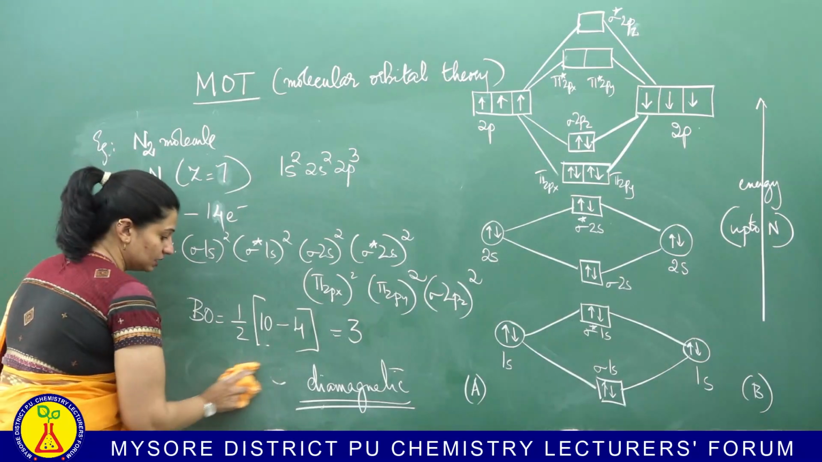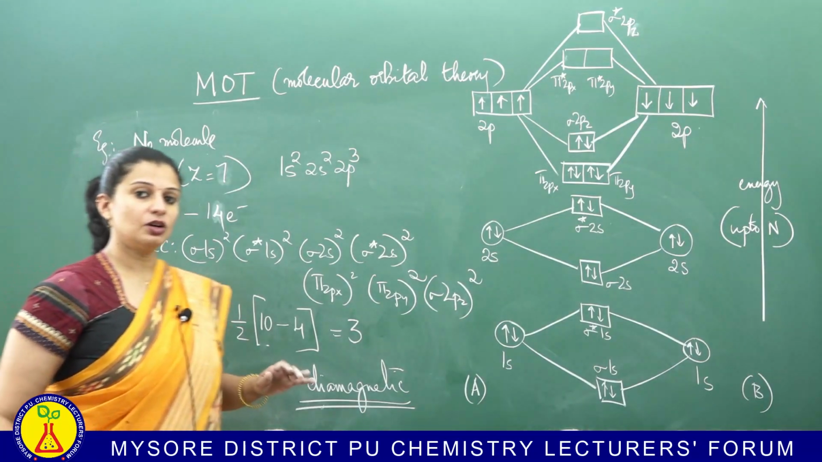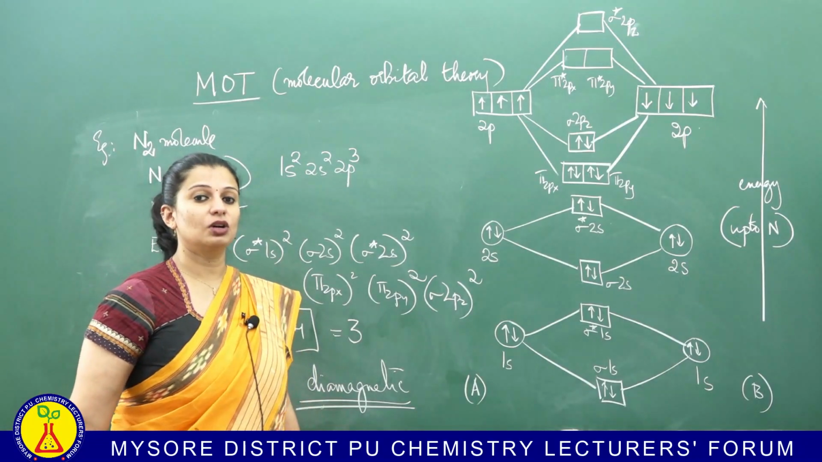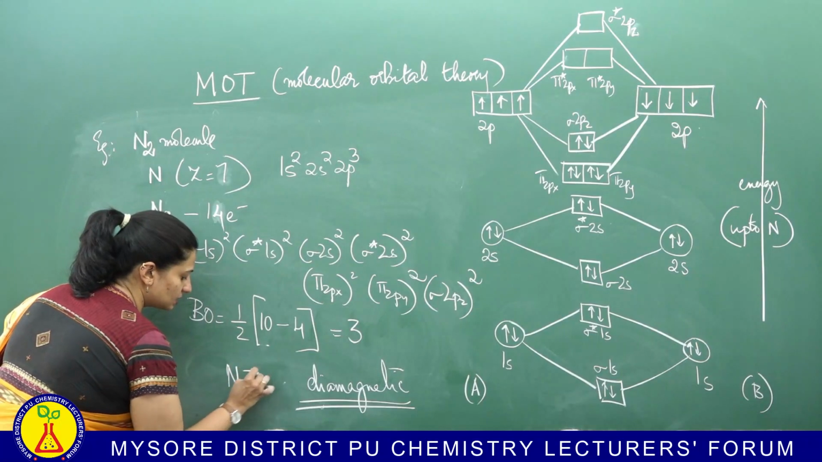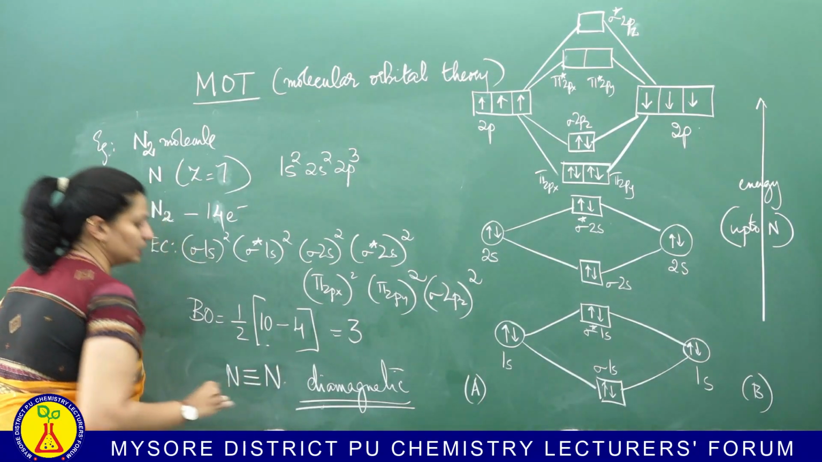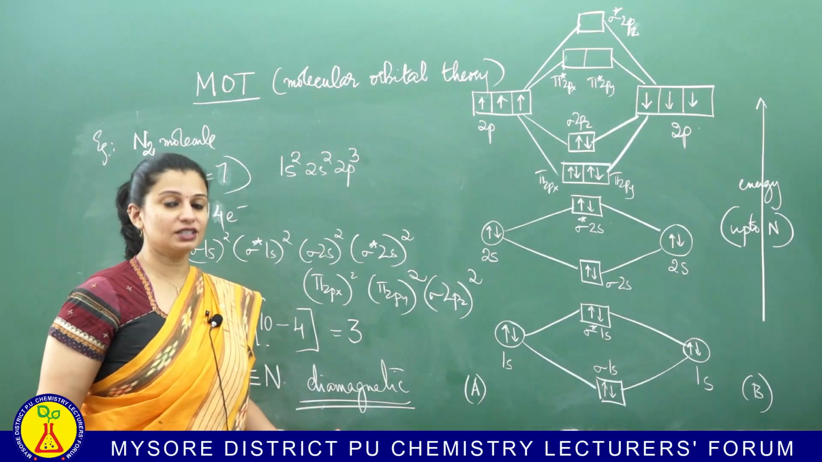What does that mean? First of all, is it a positive value? Yes. So is it a stable molecule? Definitely. Nitrogen molecule is extremely stable. Now, what does that value of 3 mean? The value of 3 means that there is a triple bond between the nitrogen atoms.